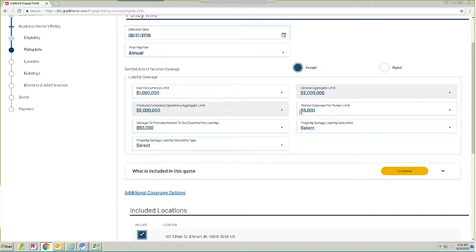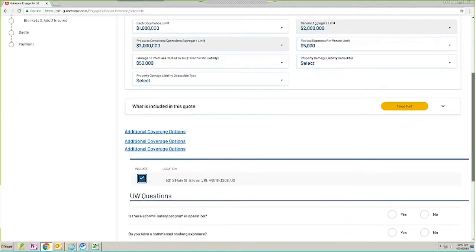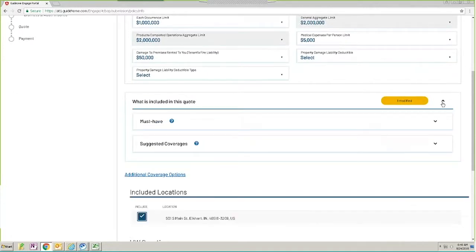What you see underneath that is what's included in this quote. There are two sections in what's included in this quote. If you click on the little accordion, there is a must-have and a suggested section. We have help text beside both of them. The must-have is anything that's included in that base policy form, as well as any mandatory coverages that the industry has to have.